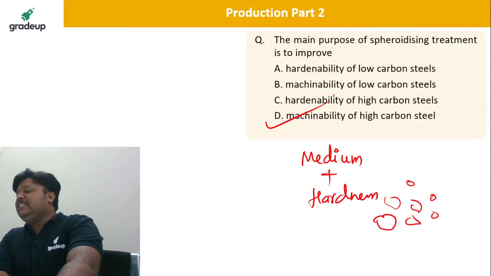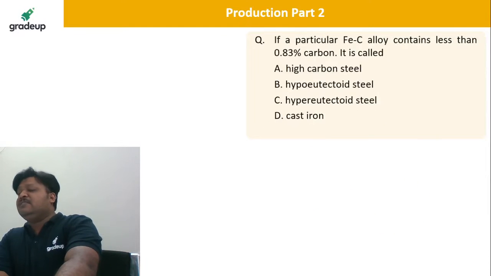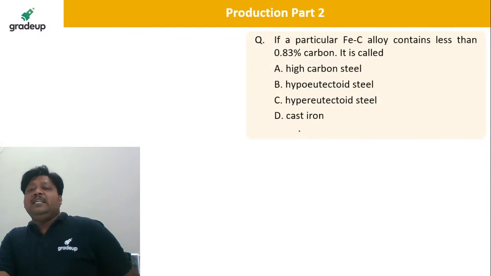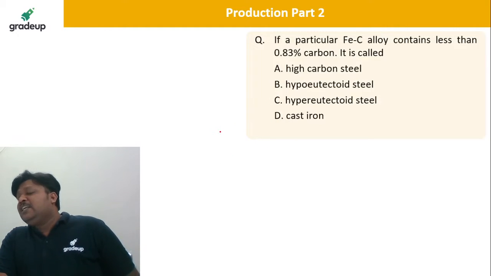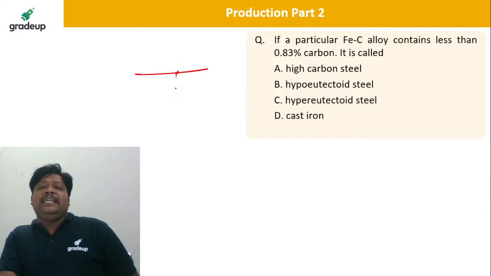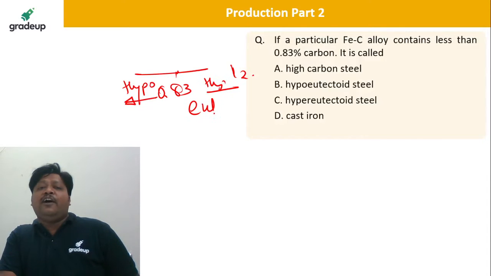Yes dear, come on, join the session. If the particular iron carbon alloy contains less than 0.83, it's an easy question now. Is it hyper or hypo? Definitely it is eutectoid, but which? Less than 0.83 it is hypo, and from 0.83 to 2.1 it is hyper eutectoid.